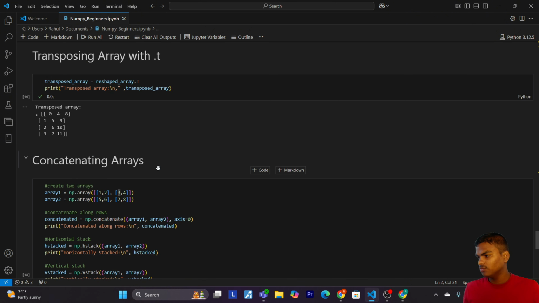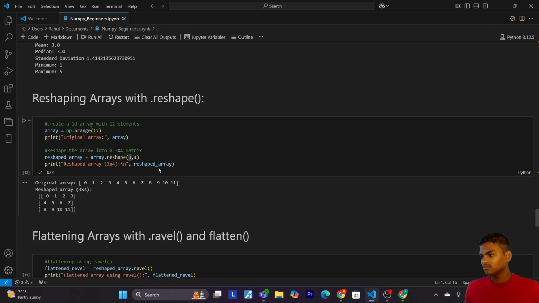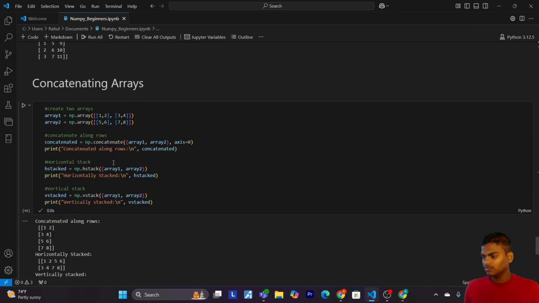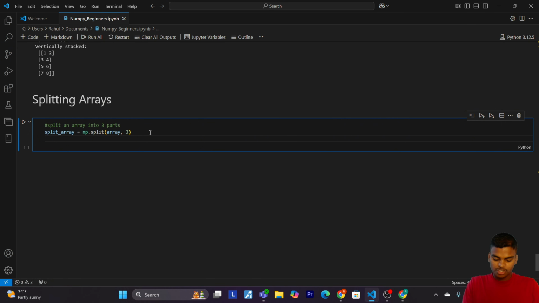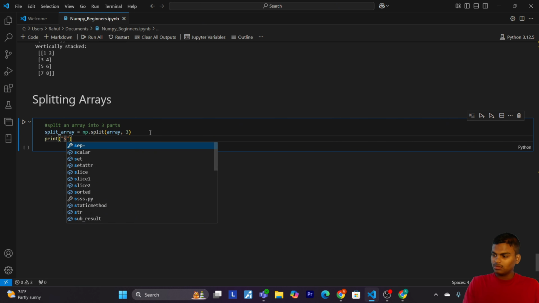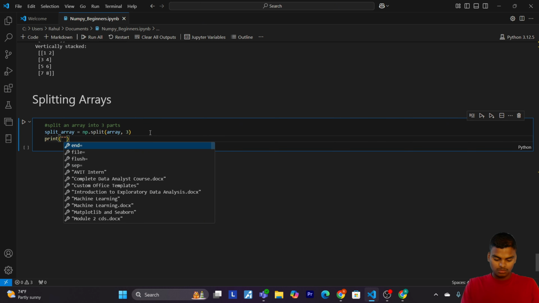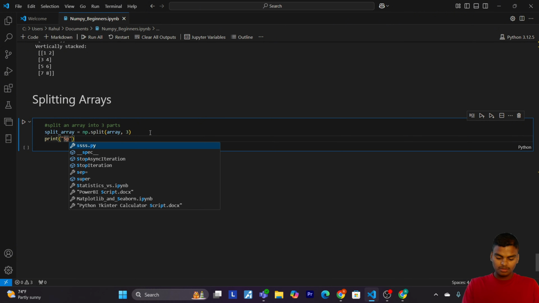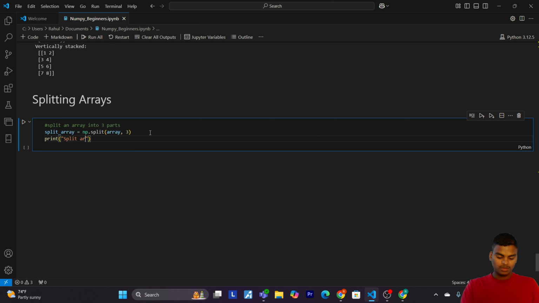The array we have created above. Let me show you. So here we have our array. Now let's print split array into three parts.